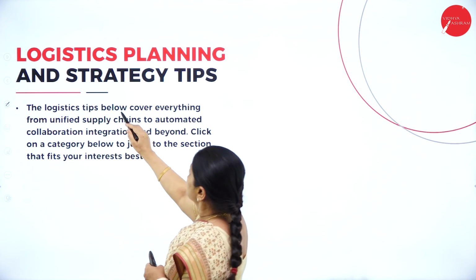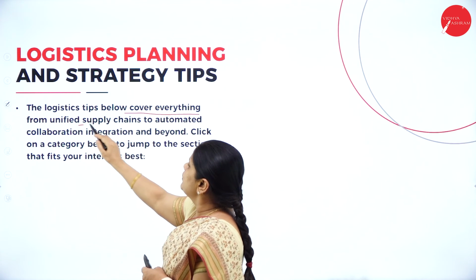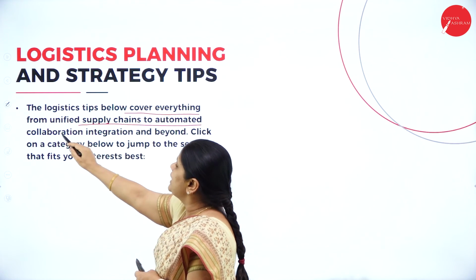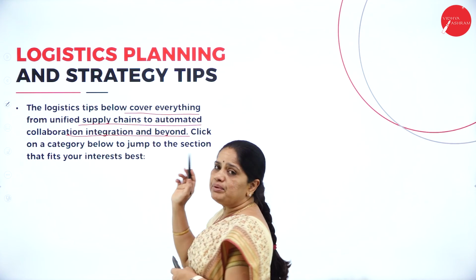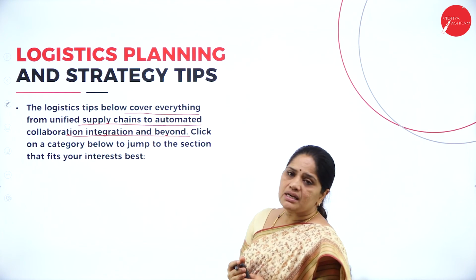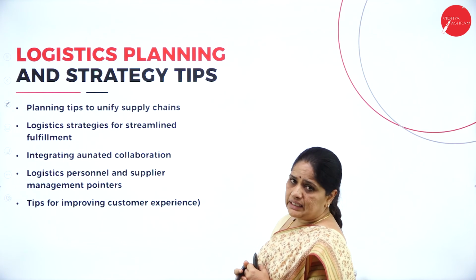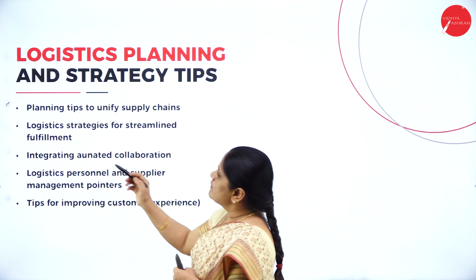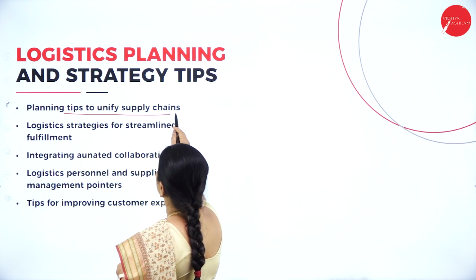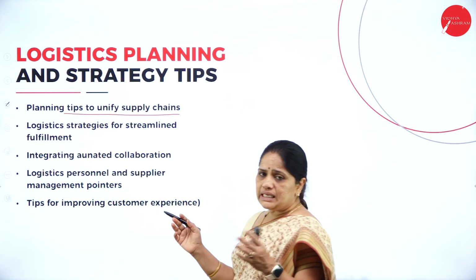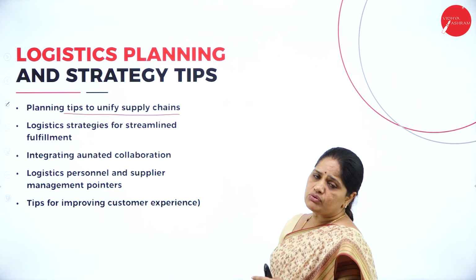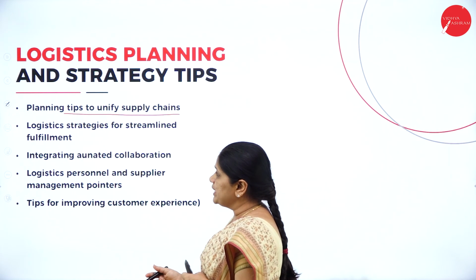Then, the logistic tips below cover everything from unified supply chains to automated collaboration, integration, and beyond. So, we have these logistic tips to be learned here. First one is planning tips to unify supply chains. You unify whatever supply chains are available for the company.